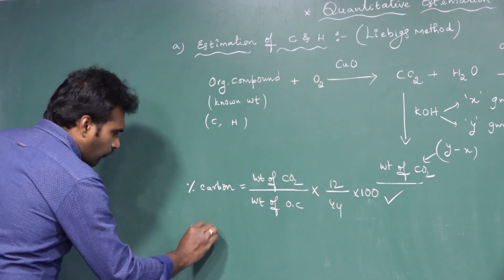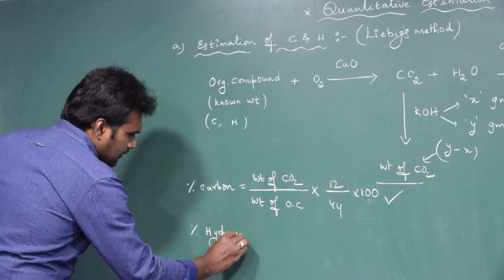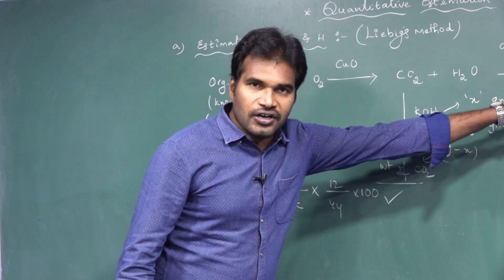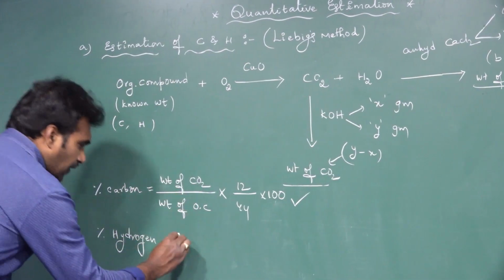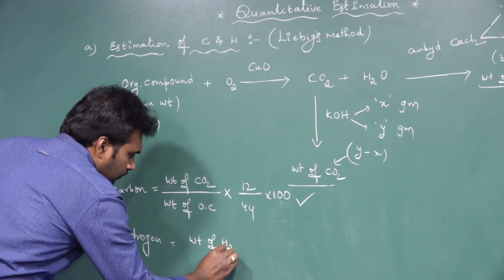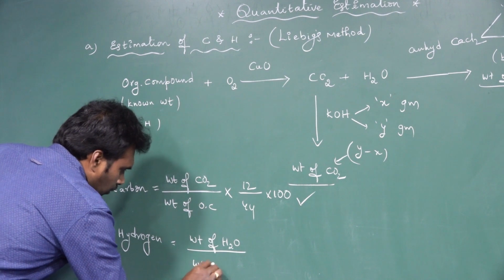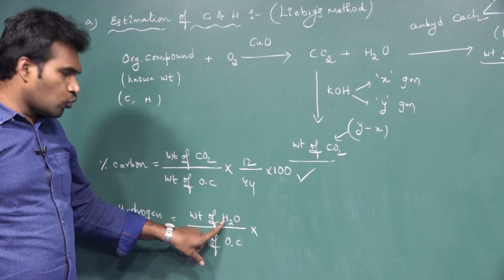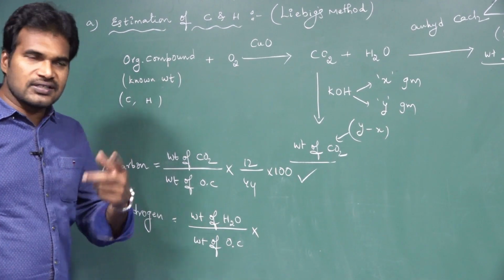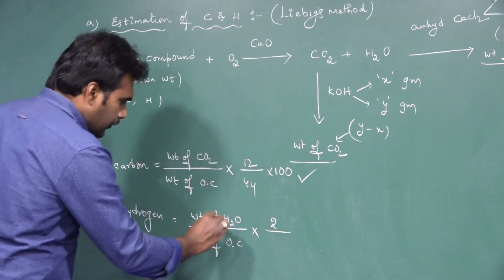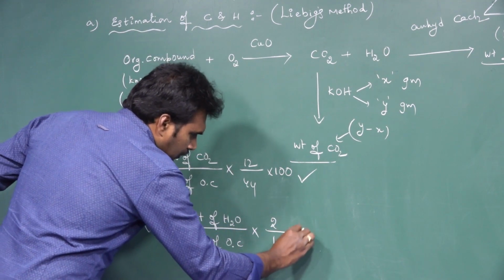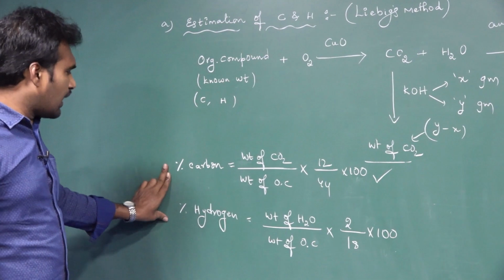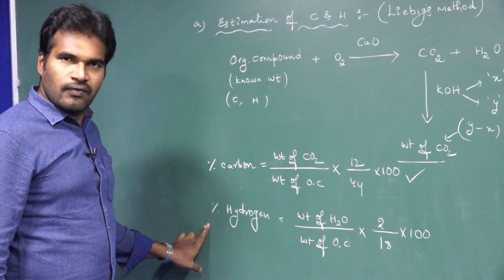Similarly, the percentage of hydrogen is equal to, now hydrogen is coming out as water, and we know the weight of water produced. So the percentage of hydrogen is equal to the weight of water liberated divided by the weight of organic compound, into, in H2O, how many hydrogens are there? 2 are there, and the atomic weight of each hydrogen is 1. 2 ones are 2. So 2 by the total molecular weight of H2O, which is 18, into 100. So by using these two formulas, I am going to calculate the percentage of carbon and percentage of hydrogen.